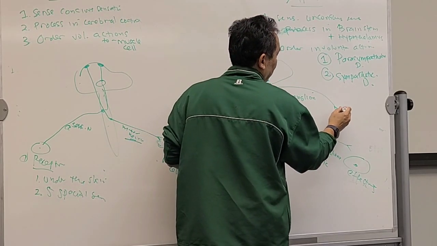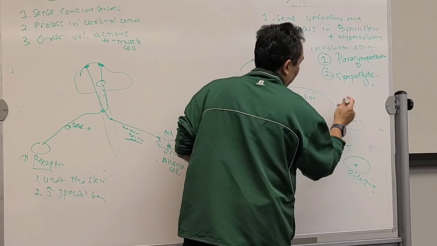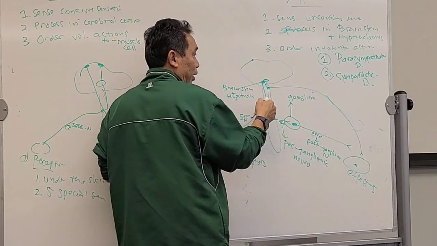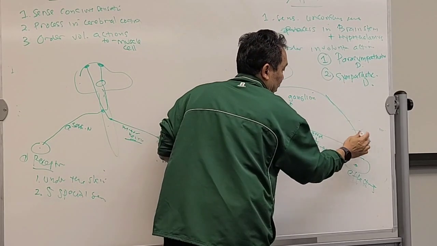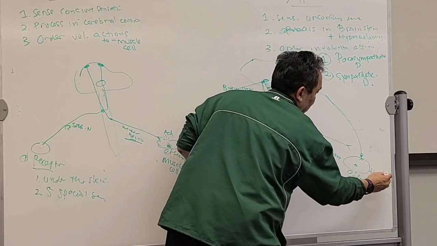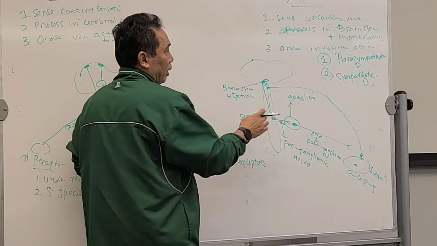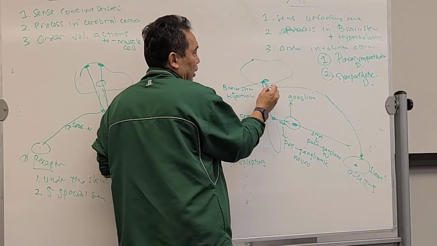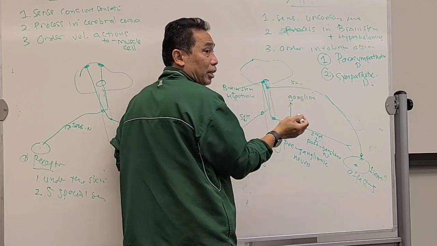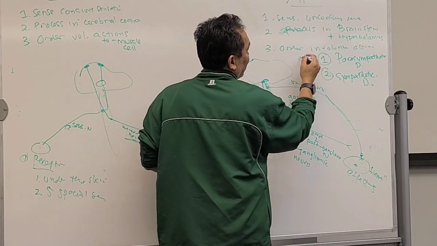Okay, look at this. Let's say the receptor is actually the same, because the receptor can be innervated by the para and the sympathetic. Let's say this is the heart. Right? The organ is the heart. Now, look at this. The para: this is the first neuron, which is the preganglionic neuron, is very long. So this one is long.